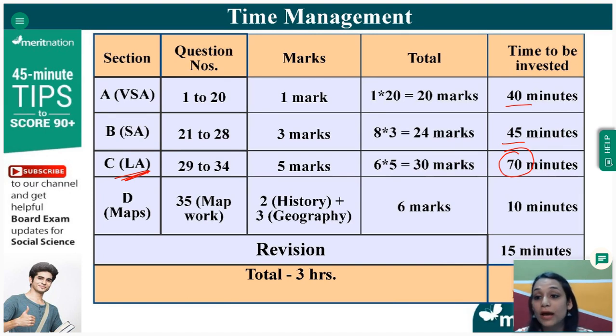It's very obvious that you have to in your long answer questions. And when you write the subheadings, explain the points in the bullet points. Same with the 3 markers. Explain the points in at least 1 line or 2 lines if you're giving subheadings. But in the 5 markers, subheadings is very important. Give your subheadings, explain them in 3 to 4 lines, and that's how you write your long answer questions.